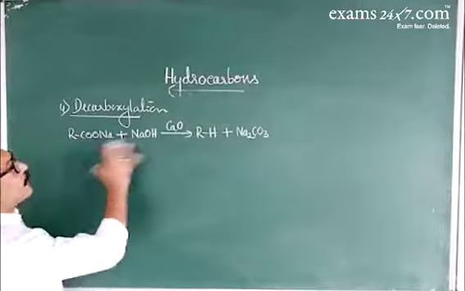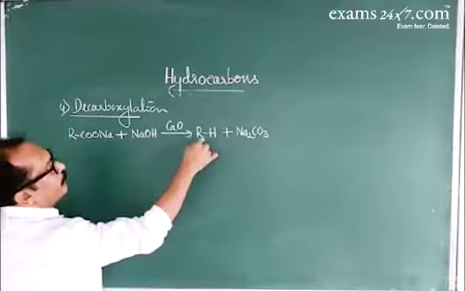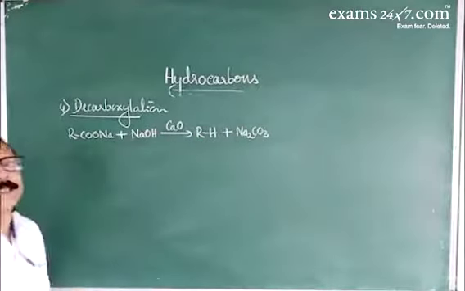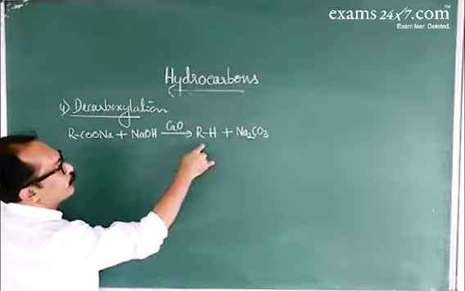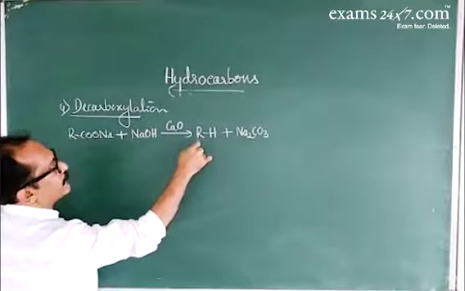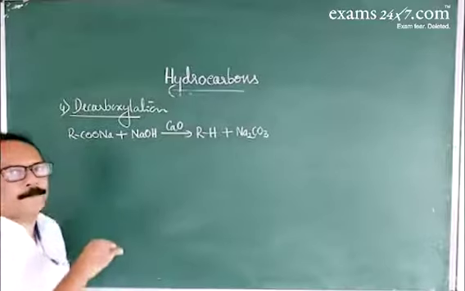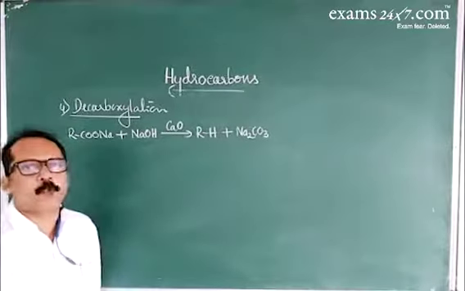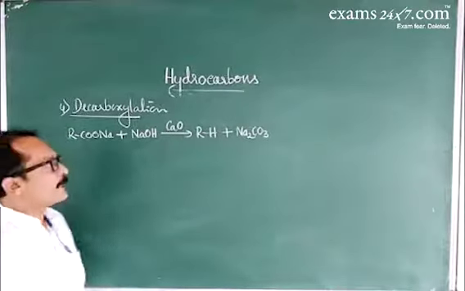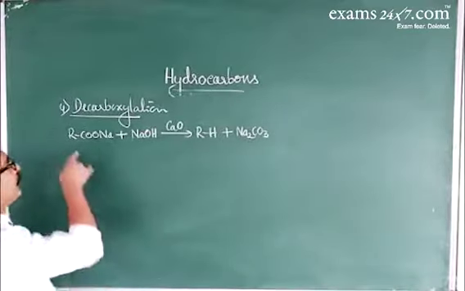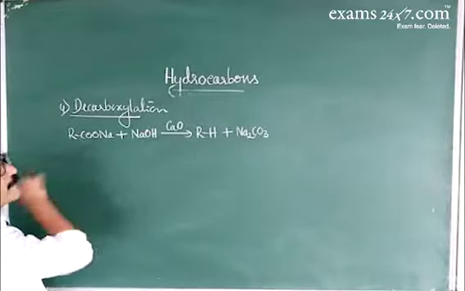This is a very important method. Here they can frame the question like this: methane is prepared from which sodium salt of carboxylic acid by decarboxylation? CH4, so R is CH3. This is CH3COONa, that is sodium acetate or sodium ethanoate. So in order to prepare ethane, the number of carbon atoms in the salt should be 3.